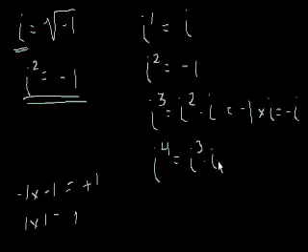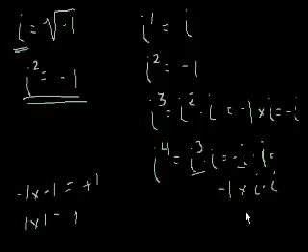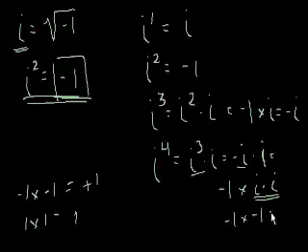I'm just using my exponent rules here. Well, i to the third is negative i, times i. Well, what's negative i times i? That's the same thing as negative 1 times i times i. And what's i times i? By definition, i squared is equal to negative 1. So that equals negative 1 times negative 1, which equals 1. Interesting.